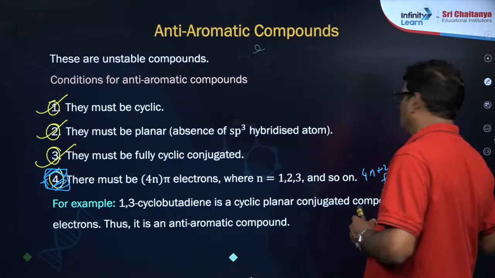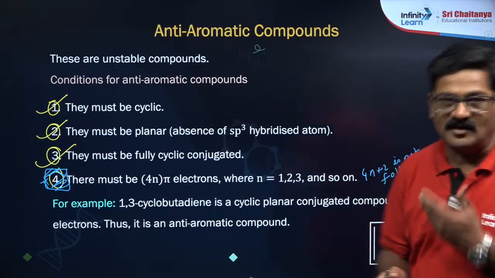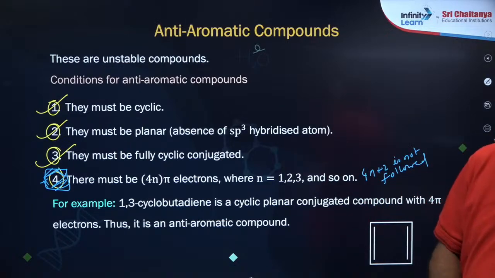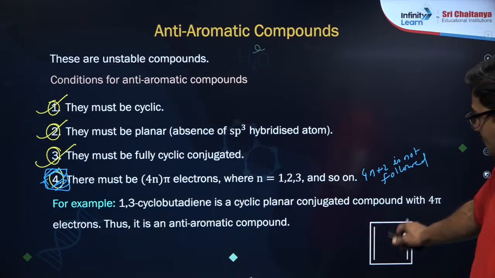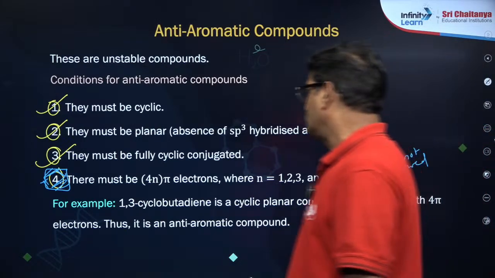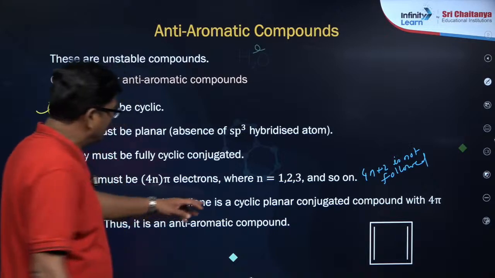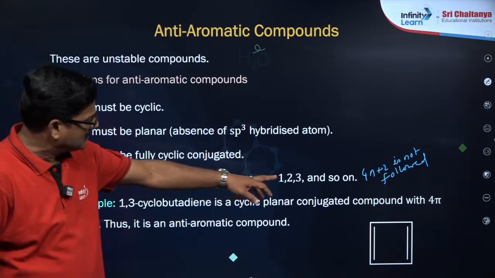Unfortunately, if the first three are followed, this compound can also look aromatic. You can see cyclobutadiene, this structure. For example, 1,3-cyclobutadiene is a cyclic planar conjugated system.